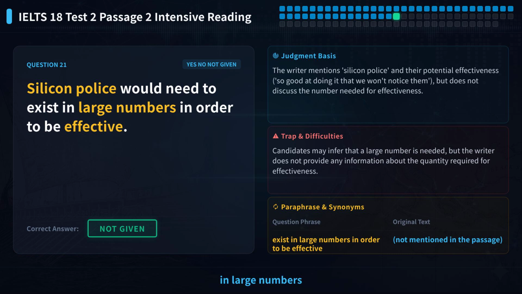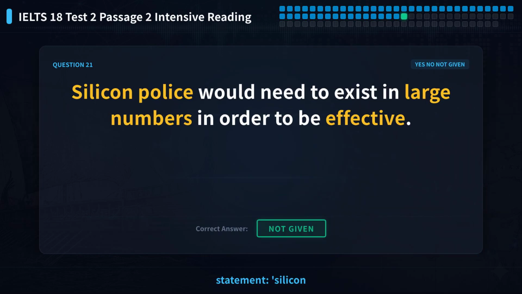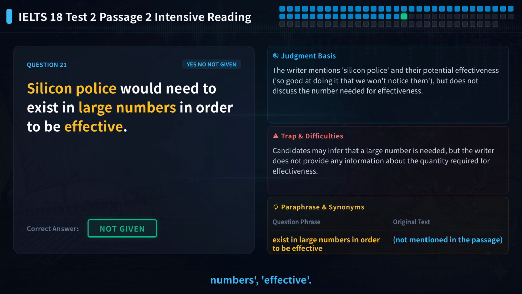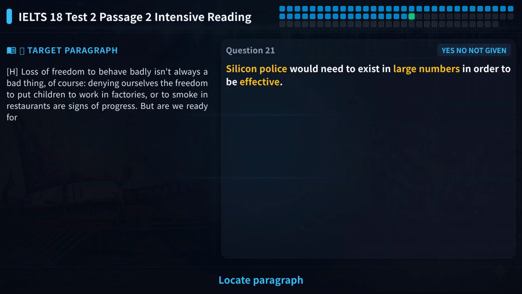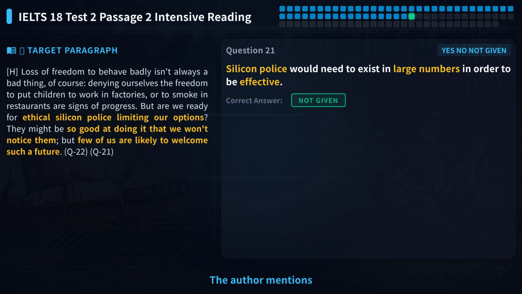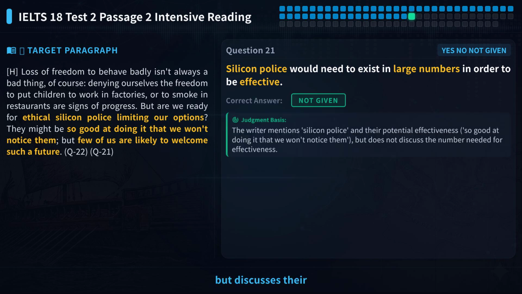Silicon police would need to exist in large numbers in order to be effective. Please pause the video and think about your answer. Core clues in the statement: silicon police, large numbers, effective. Locate paragraph H. The author mentions silicon police, but discusses their ability to limit our choices.